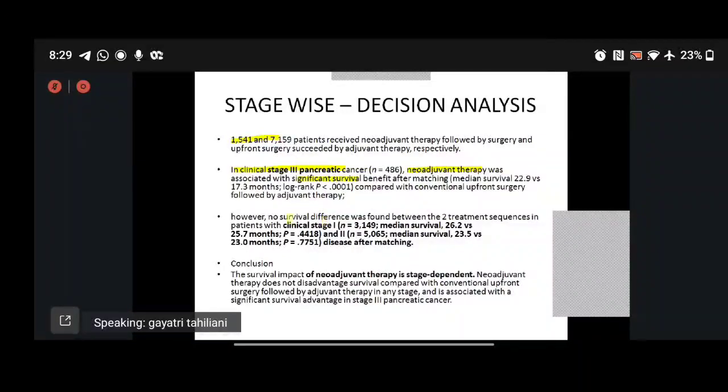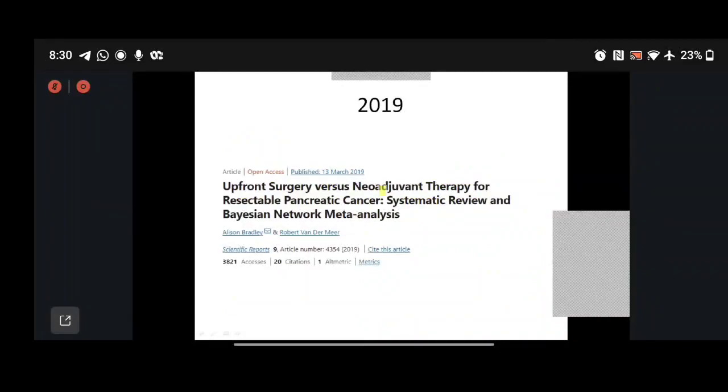However, there was no difference in the other 2 arms, that is stage 1 and stage 2, where the number of patients is high. So this gives more power to our study, saying that the survival impact of neoadjuvant therapy is stage dependent, and we do not have much advantage except for a significant survival advantage in stage 3 and stage 4, that is in N2 bulky disease, and in stage 4 where the disease is going to adjacent organs as well.